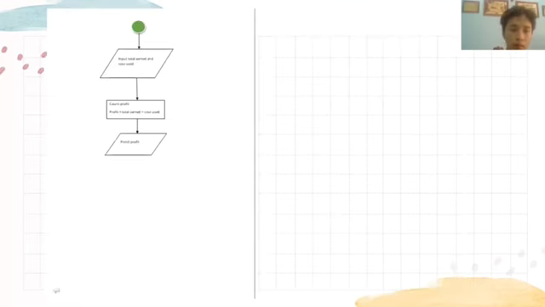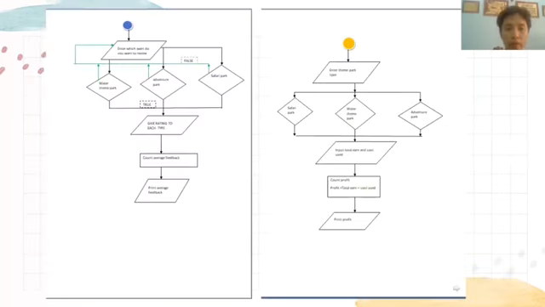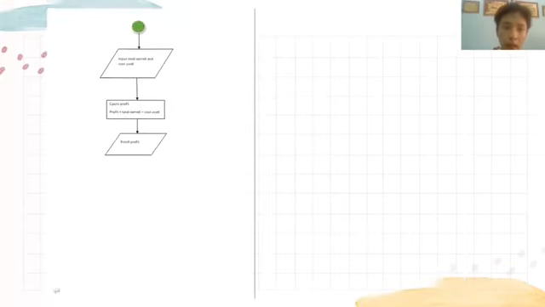Next, we move on to the profit of the resort in the theme park, and it will only input the total earnings and cost used, and then it will count the profit using the formula profit is equal to total earnings minus cost used, and then it will print the profit.